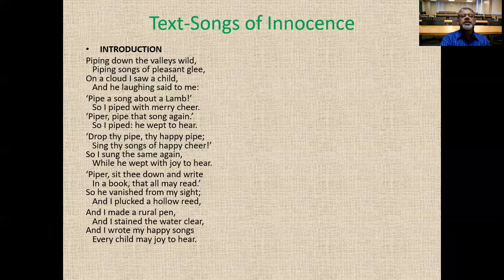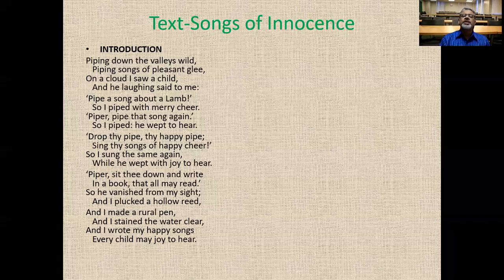So this is the poem, and the child's request to write the poem is a kind of divine inspiration for poets. From the introduction, Blake wants to say that a poet is born through divine inspiration. So this is all about the introduction.